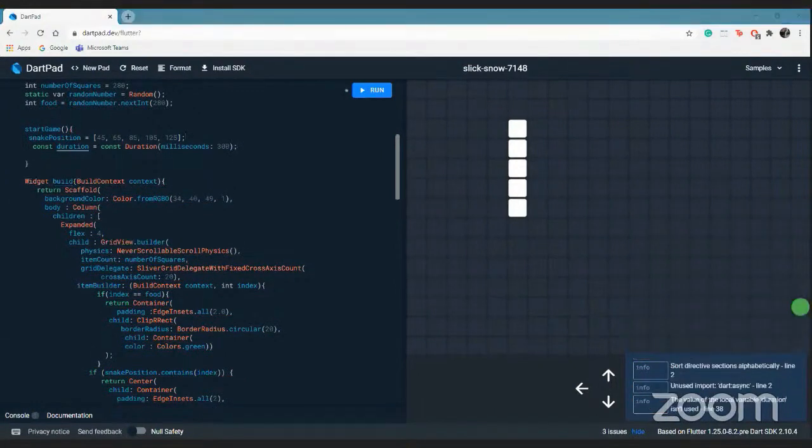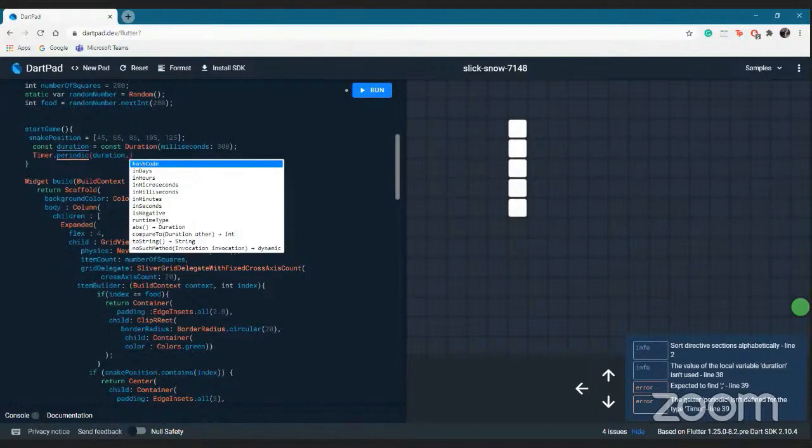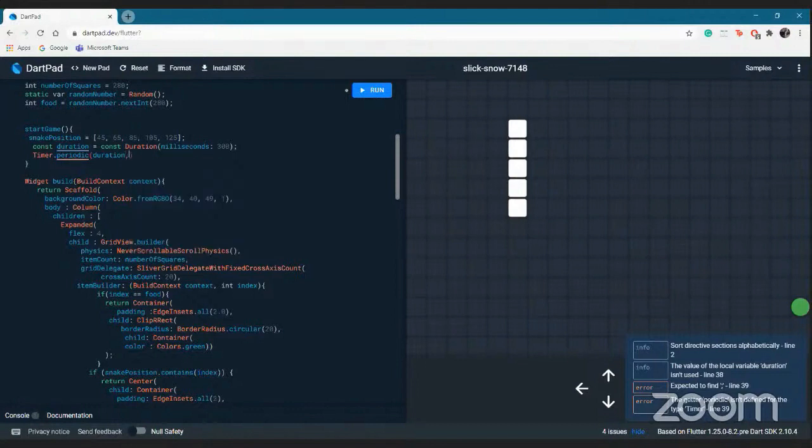Now what I want to do is, Timer.periodic, during that duration, till how much do I want to do this, like check it again and again.